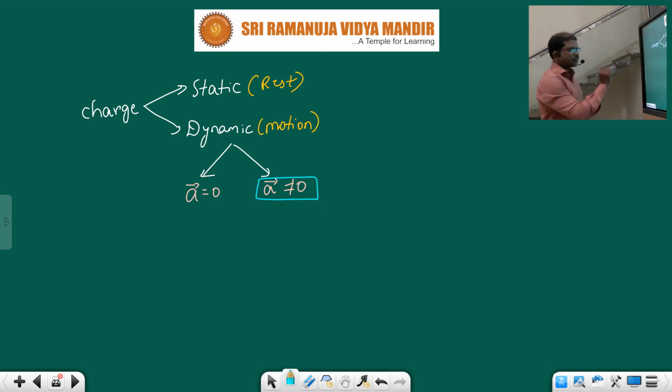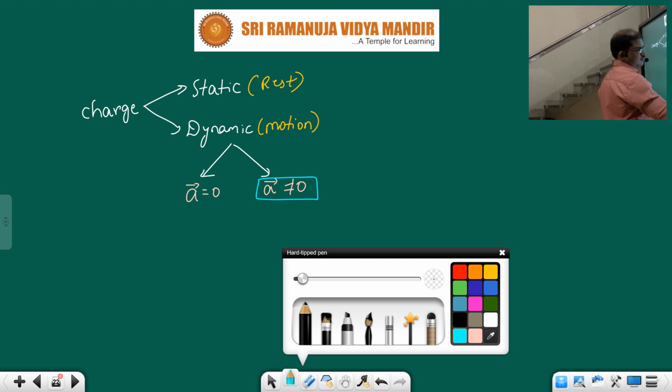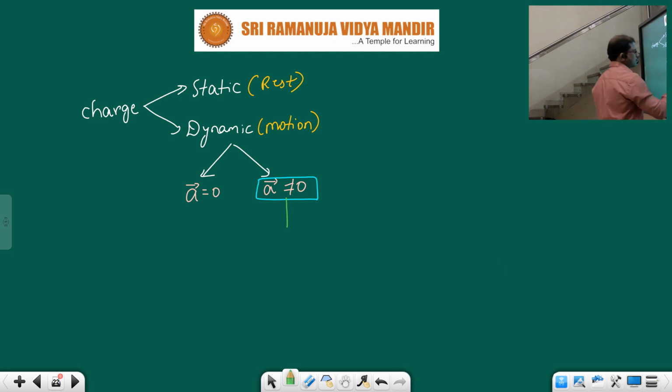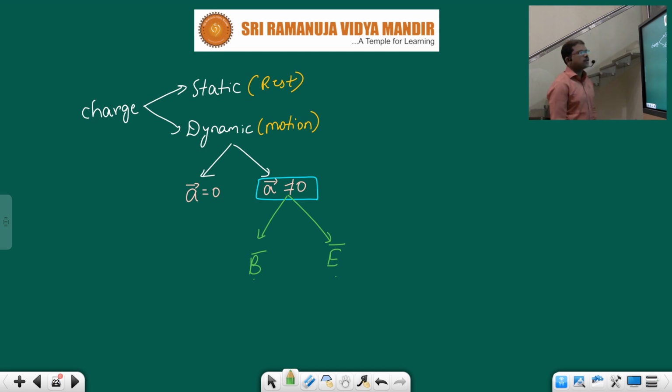Acceleration not equal to 0 means the charge is moving with some acceleration. That movement of charge produces an electric field and a magnetic field, children. Whenever charges are accelerating in a conductor, there is production of an electric field as well as a magnetic field.